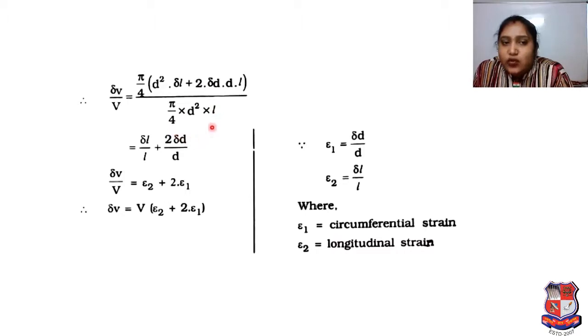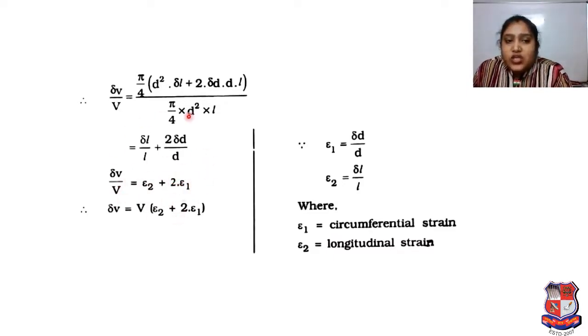Again we simplify. What do we get? Delta L upon L plus 2 delta D upon D. So as per that, delta V upon V will be strain 2 plus twice strain 1. So delta V is equal to V into strain 2 plus twice strain 1.